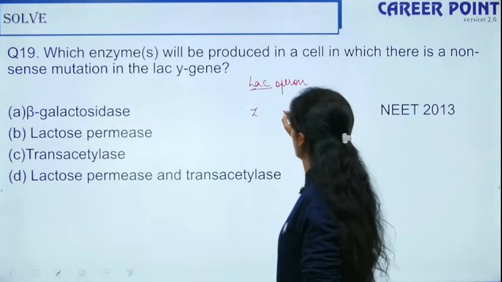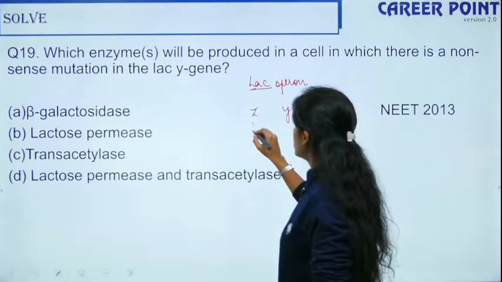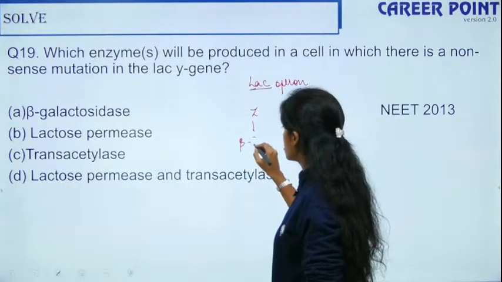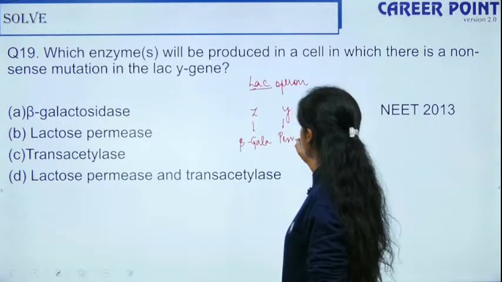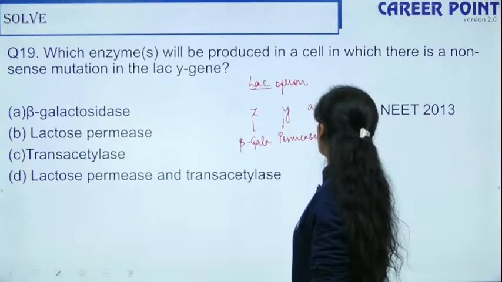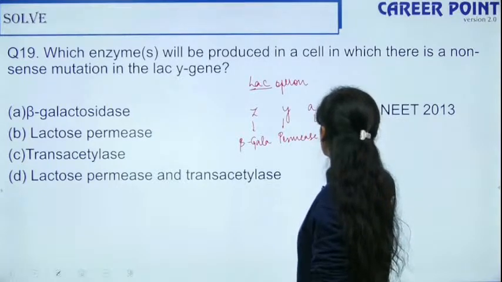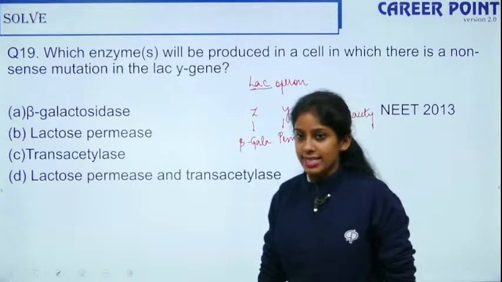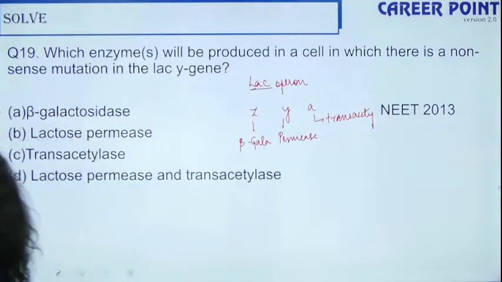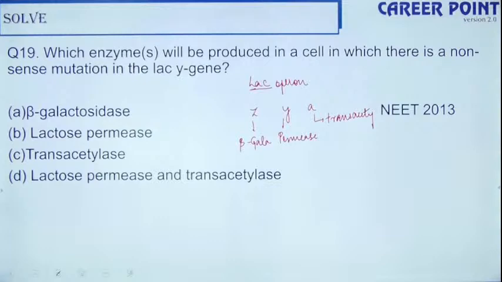Z, Y and A. Z codes for beta galactosidase, Y codes for permease, and A codes for transacetylase. Yes, so if you have a nonsense mutation, a mutation that has no function, if it's a nonsense mutation in the LAC-Y gene.